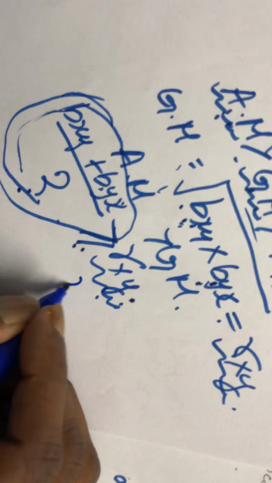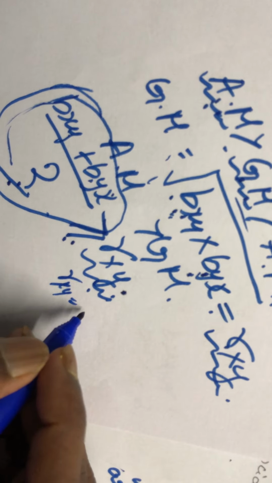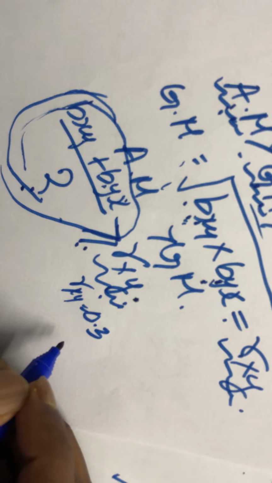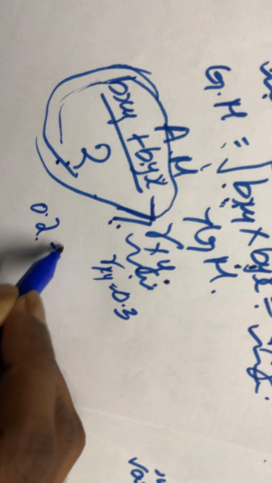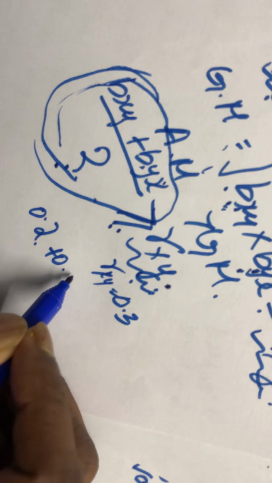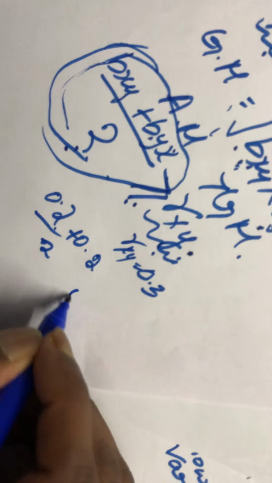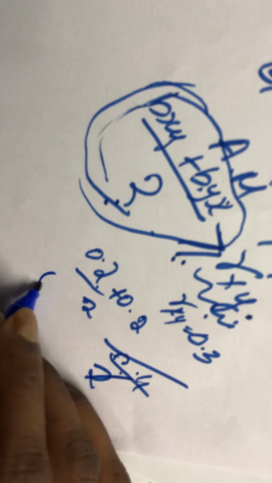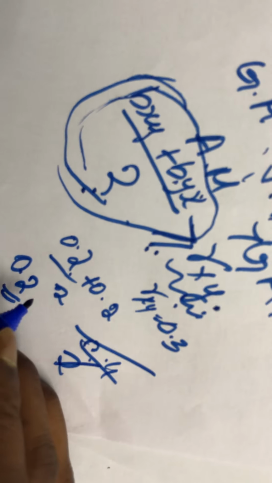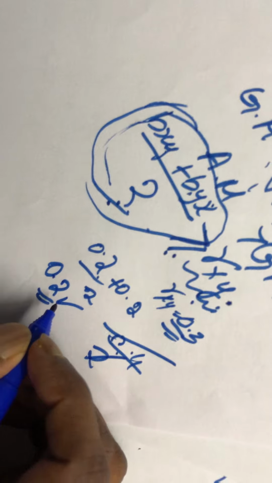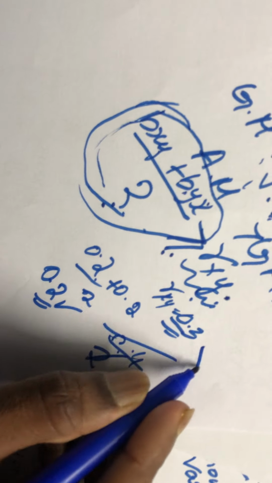Now whatever rxy you calculate, suppose you calculated rxy as 0.3. Now suppose bxy is 0.2 and byx is 0.2 only. You take the sum divided by 2. What happens? 0.2 plus 0.2, 0.4 divided by 2, it becomes 0.2 only. If you see, the geometric mean is 0.3 and the arithmetic mean is 0.2. Is it practically correct? No, it is practically incorrect.